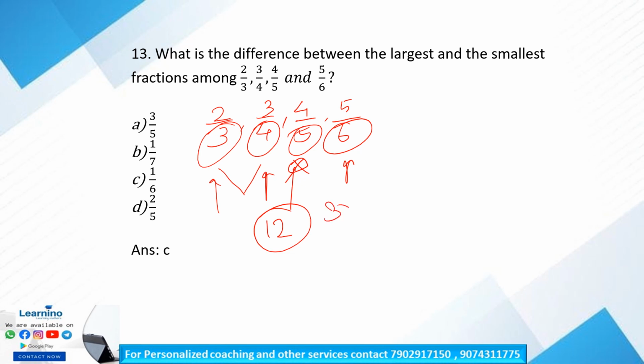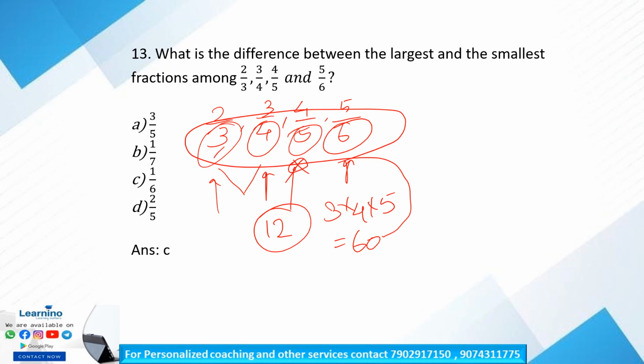So 3 into 4 into 5, that is equal to 60. 60 can be divisible by all these 4 denominators, right? 60 is divisible by 3, 4, 5 and 6. So we can take 60 as a common denominator, right? So first term, to get 60 we have to do what?